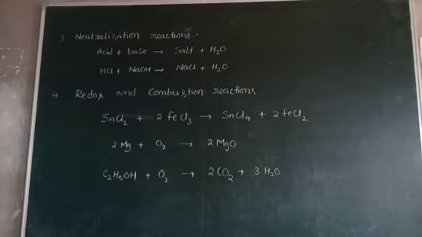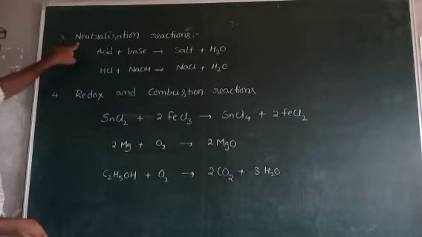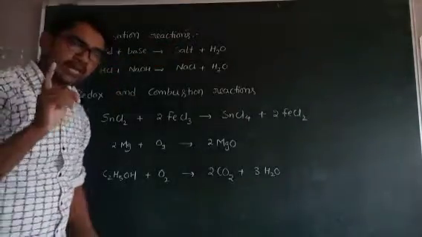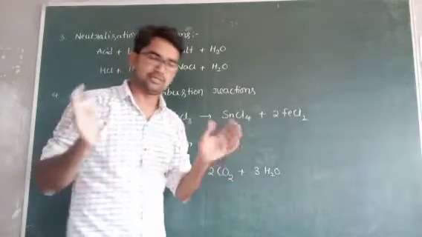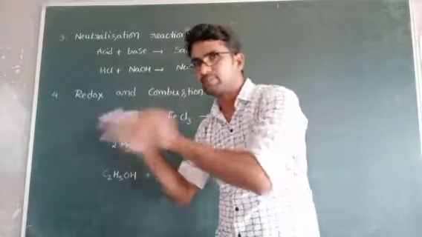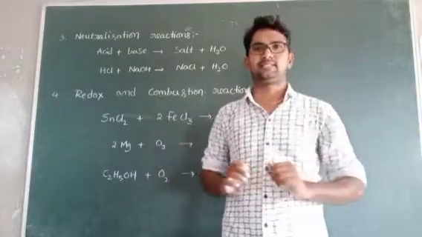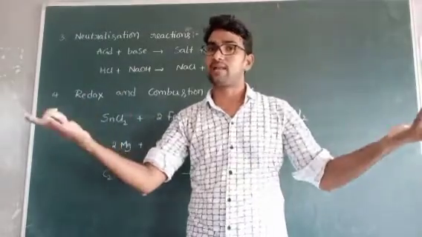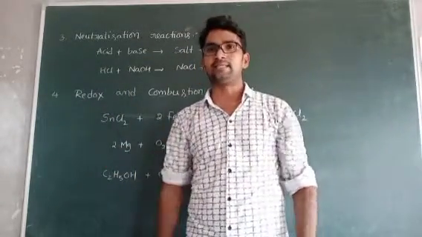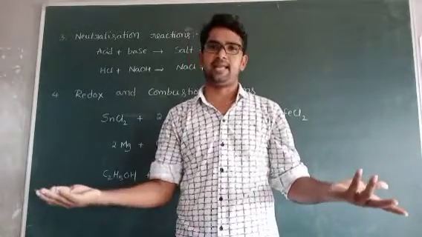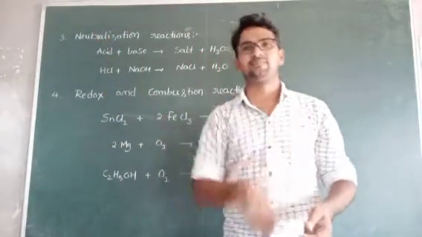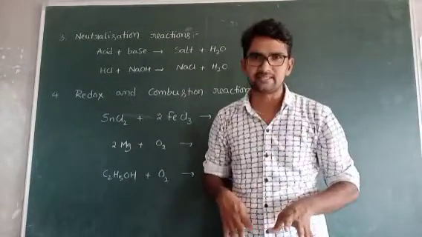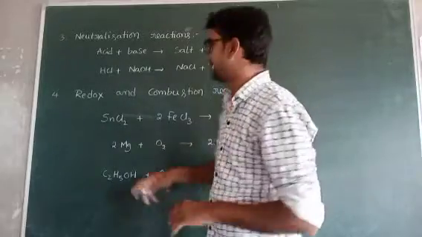Other examples of irreversible reactions: the third one is neutralization reactions. If you take acid and base, for example, in a classroom, 10 boys and 10 girls. Boys mean acids, girls mean bases. 10 and 10, neutralized. But 50 boys and 10 girls, it is acidic in nature because more acids are present. It is not neutralization. Are you understanding?